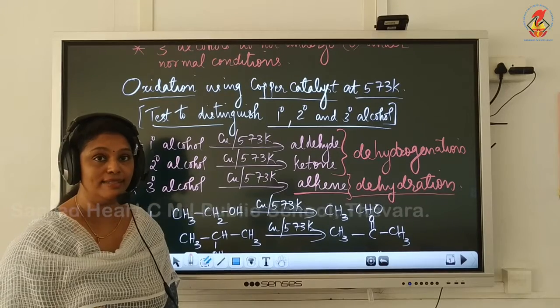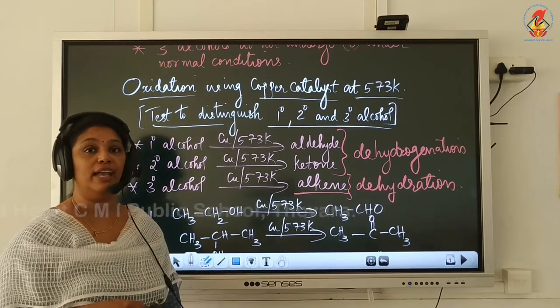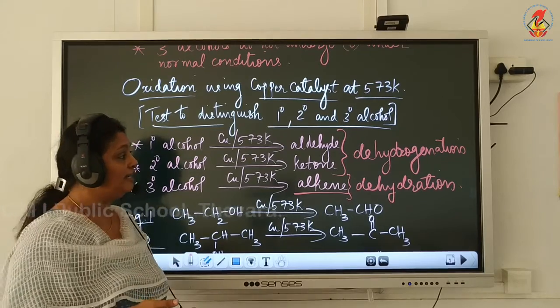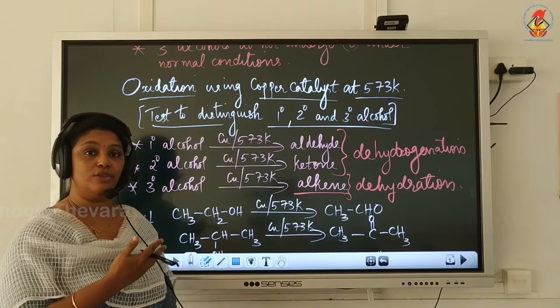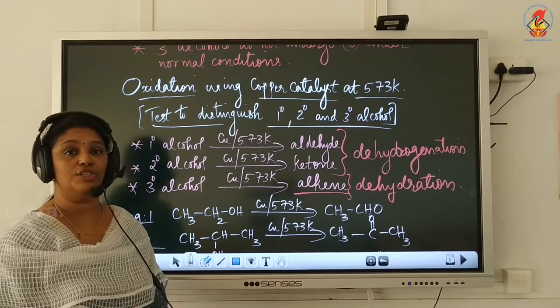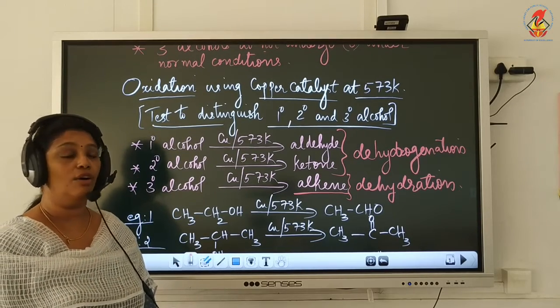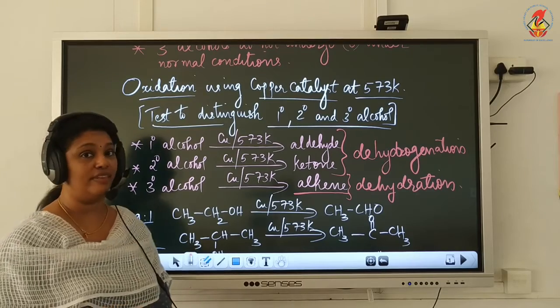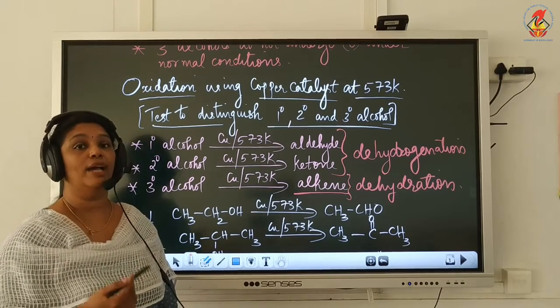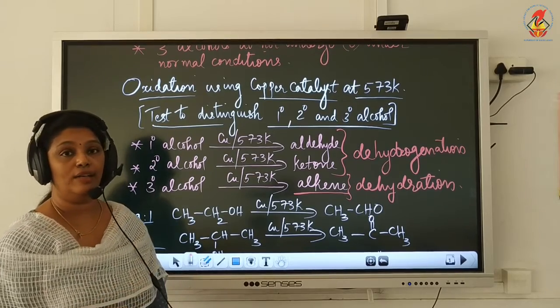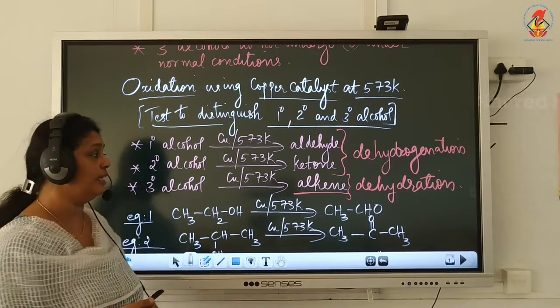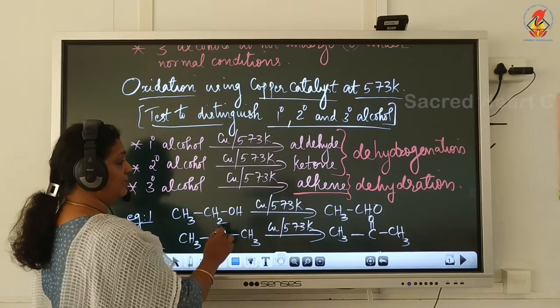That is copper catalyst at 573 Kelvin and the product formed is an alkene. Now, I told you this can be written as a test to distinguish primary, secondary and tertiary alcohol. Primary alcohol on oxidation with copper at 573 Kelvin will give aldehyde. Secondary alcohol will give ketone. Tertiary alcohol will undergo dehydration to give alkene as the product.